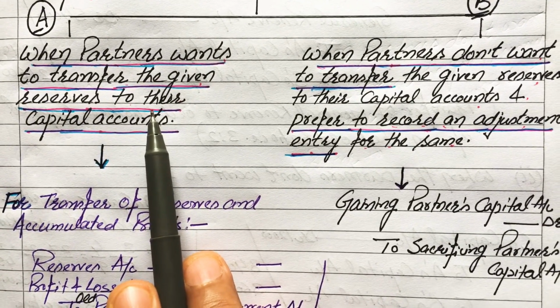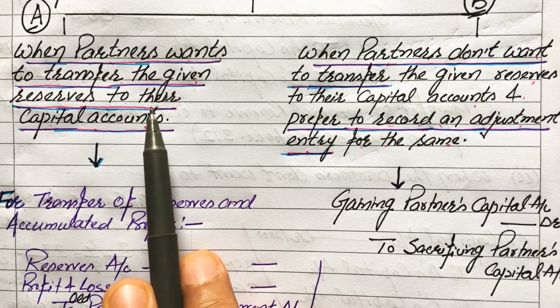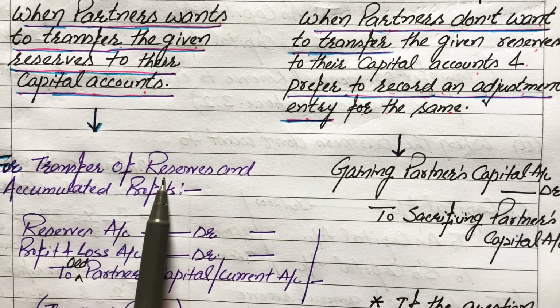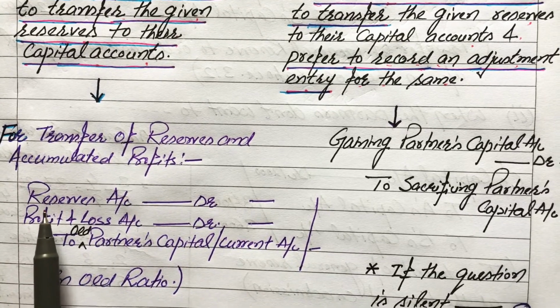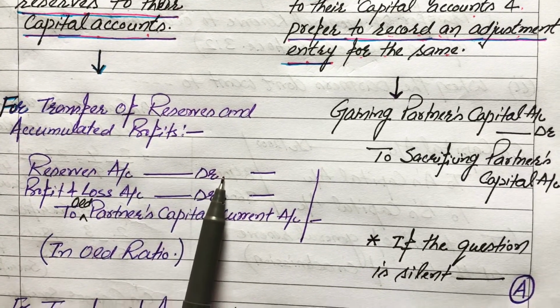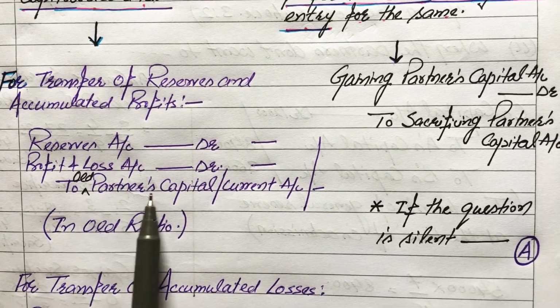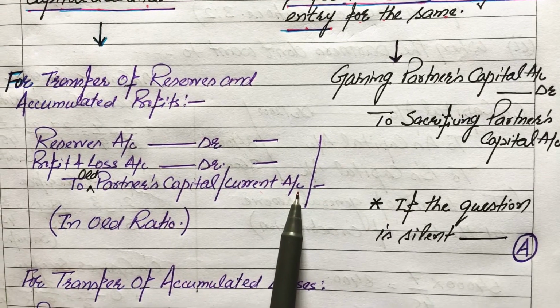Now, if in the question the balances of reserves and accumulated profits are given, then for the transfer of reserves and accumulated profits, the journal entry will be: reserves account debit, profit and loss account debit, to old partners' capital accounts or current accounts as the case may be.